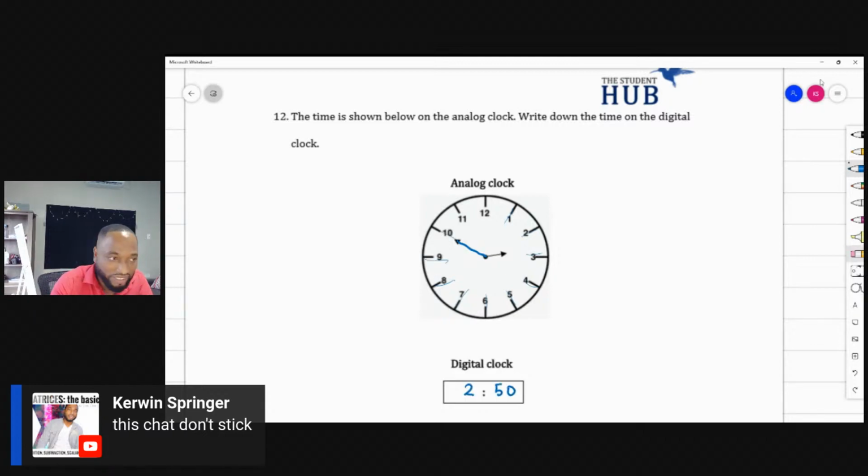But the fastest way to do this would just be, I watch a seat in between 2 and 3, so I know it's 2 something, and I see it's like 10 to the hour, so I know it's 60 minus 10, 50. In my mind, that's what went on. How many of you all do it that way? You saw it like that.